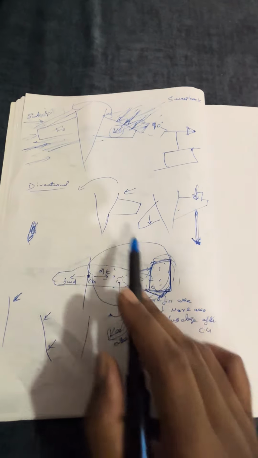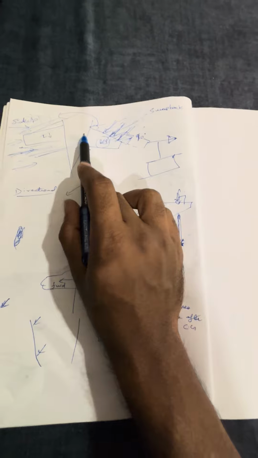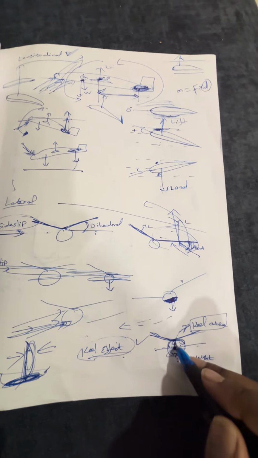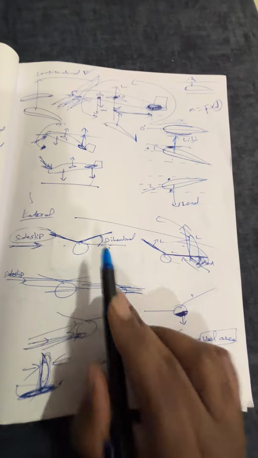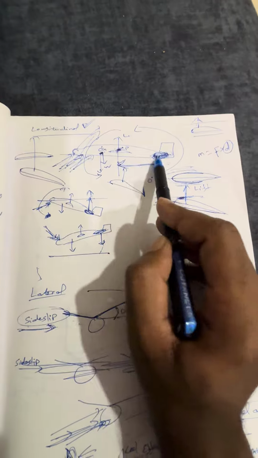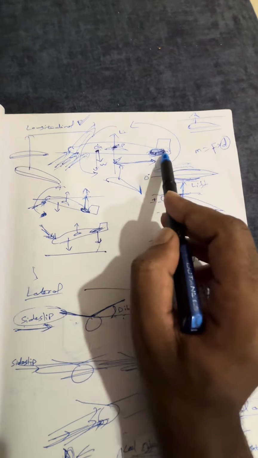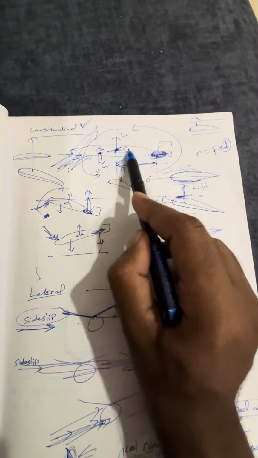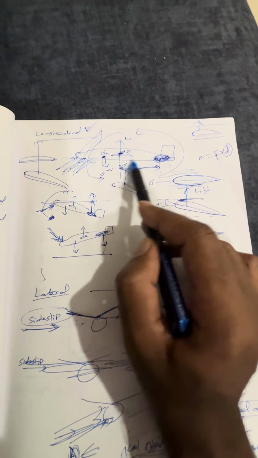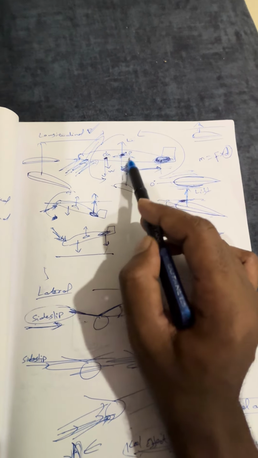How are we getting lateral stability? Same, sweep back will give you lateral stability. Then keel effect, that is keel area above CG, and dihedral. And longitudinal stability, how are we getting it? The location of the tail, the distance of the tail, the size of the tail, and location of wings with respect to CG. These are the three stabilities and the designs associated with them.